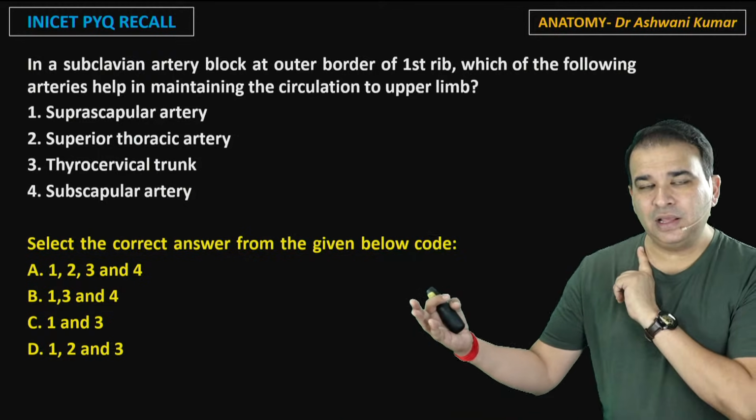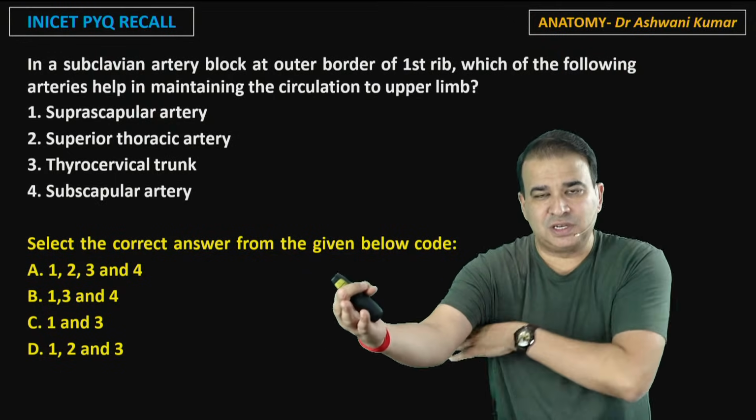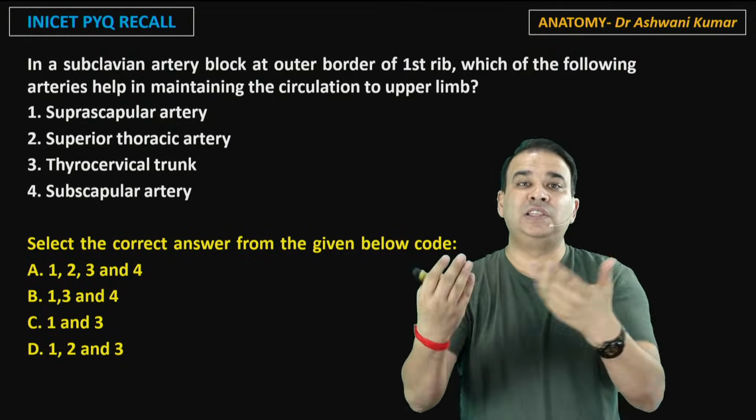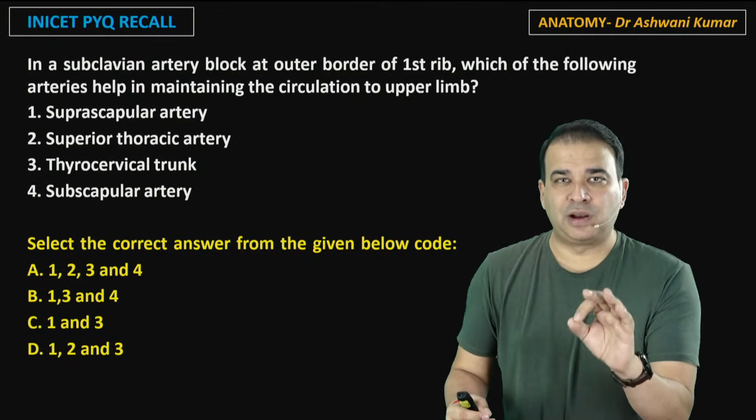Third part of axillary artery is having anterior circumflex humeral artery, posterior circumflex humeral artery, and they are anastomosing with each other. So what is the main artery left over there? That is the subscapular artery.